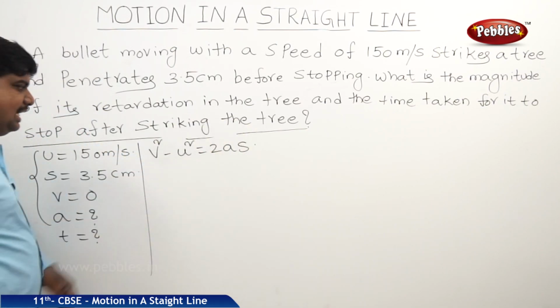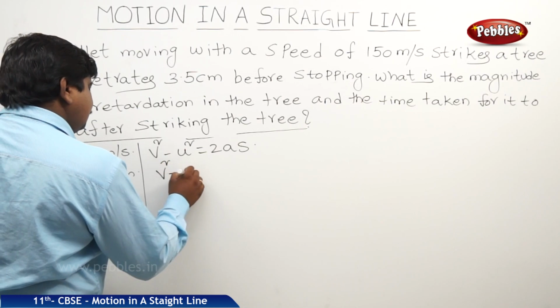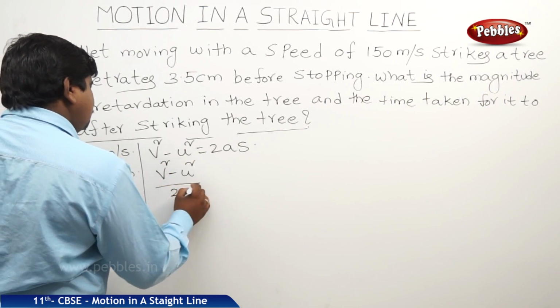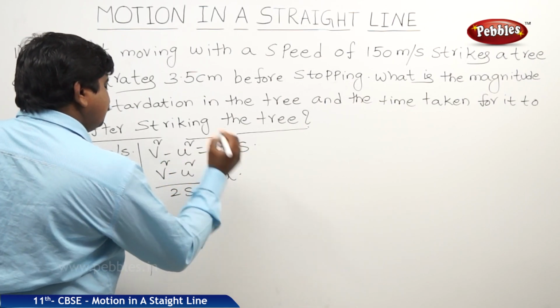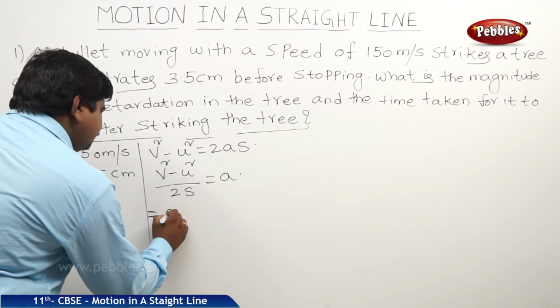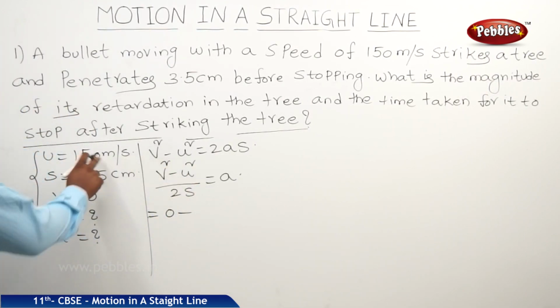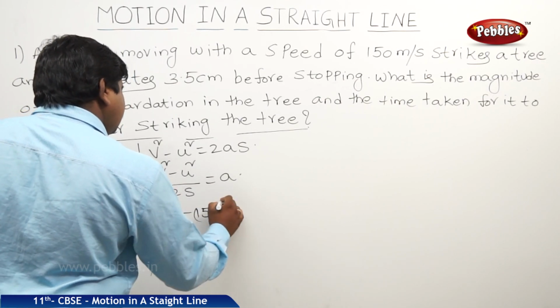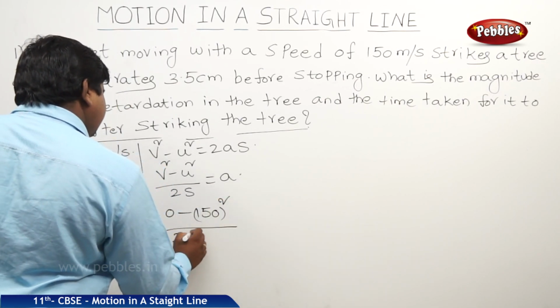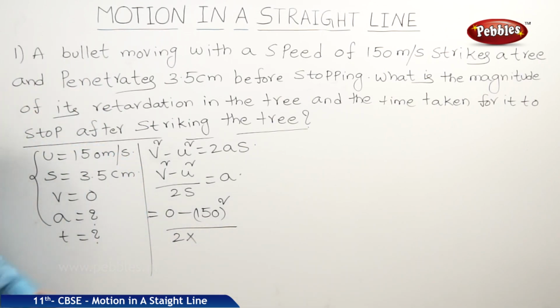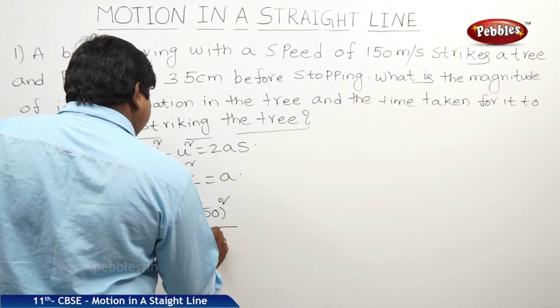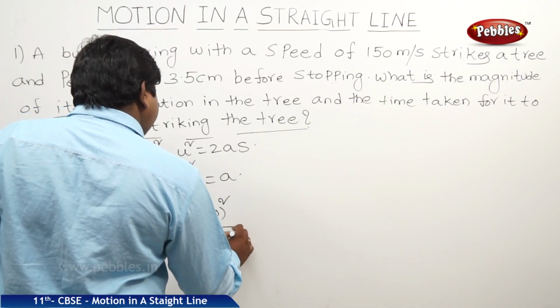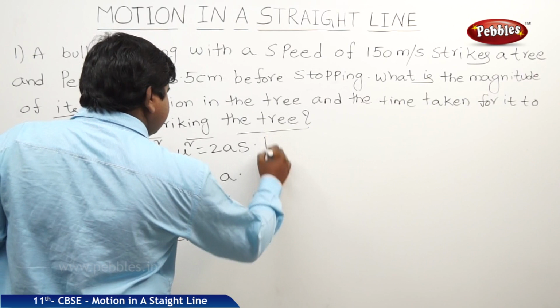So, we should find out A, therefore, V square minus U square by 2S is equal to A. So, where V is equal to 0, U is equal to 150, by 2 into the distance travelled by the body is 3.5 centimeters, therefore, it is 3.5 into 10 power minus 2 is equal to acceleration.